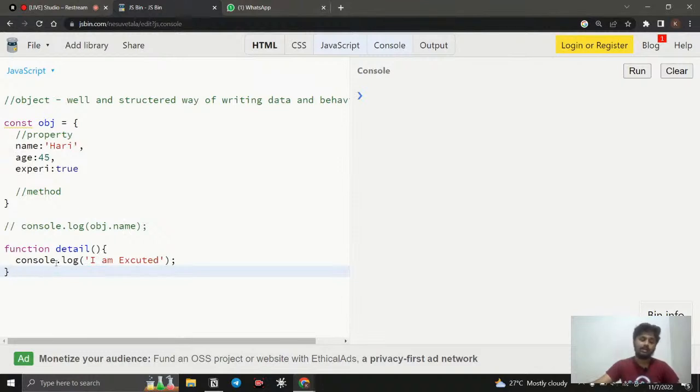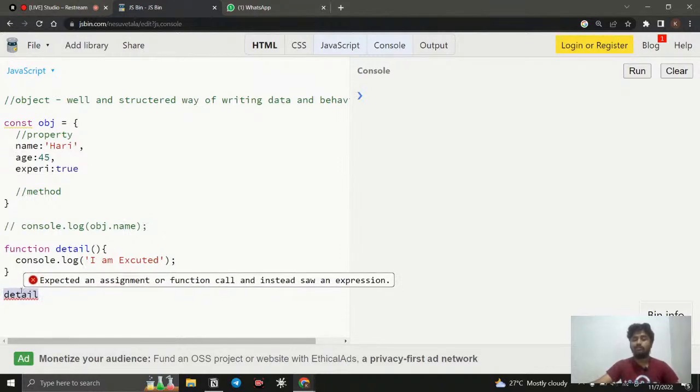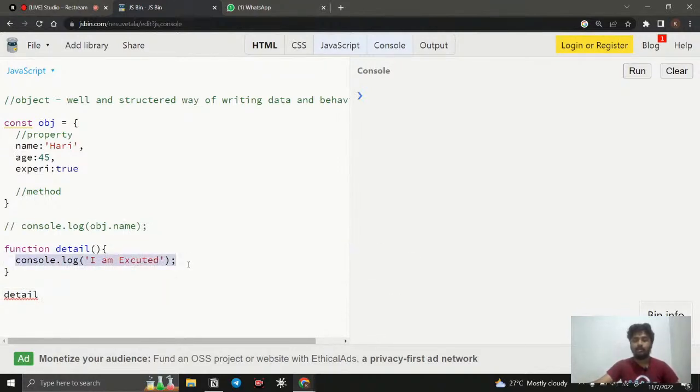So how can we invoke a function? By calling its name. So let's say detail, right? This is the name, and right now we are only identifying the function. We need to run the code, so for doing that you need to give these parentheses. What are the parentheses meant for? The parentheses are meant for invoking the code. Whatever code you have inside it, it is going to execute it and run it. So if I call it like this, it is going to print I am executed in the console. If I run it, you can see I am executed in this console.